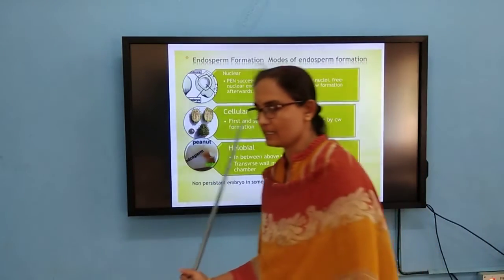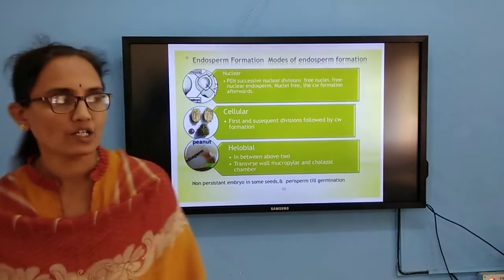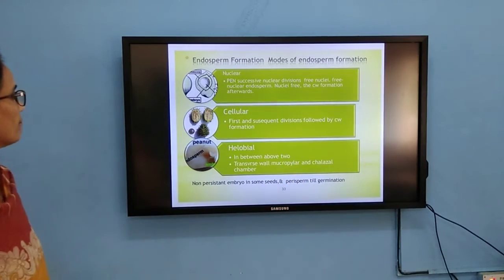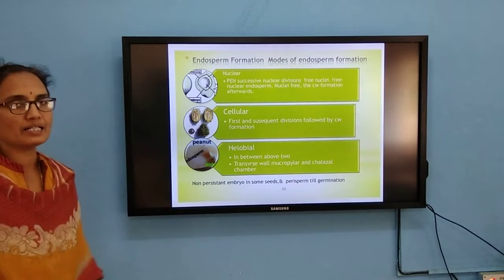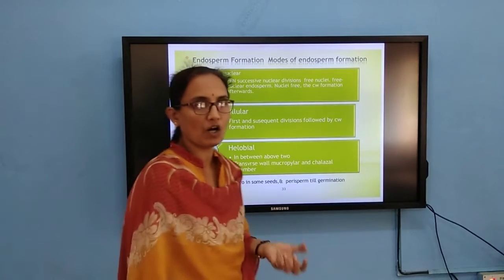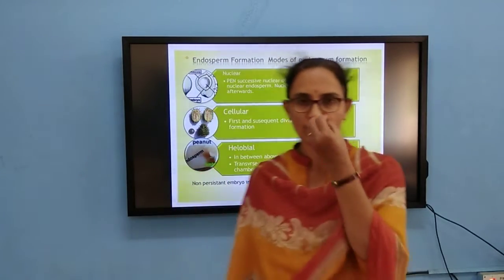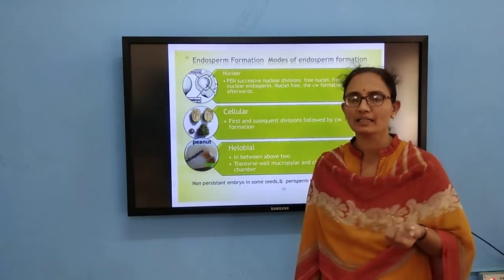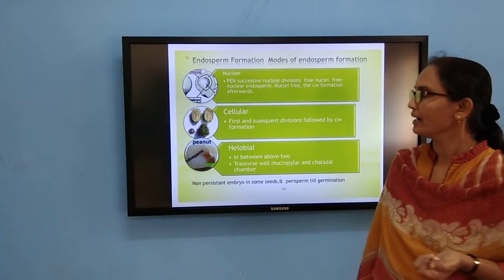So here, examples of the three types of endosperm are given. In the case of coconut, the white kernel is nothing but the cellular endosperm. The coconut water which we drink is the free nuclear endosperm.